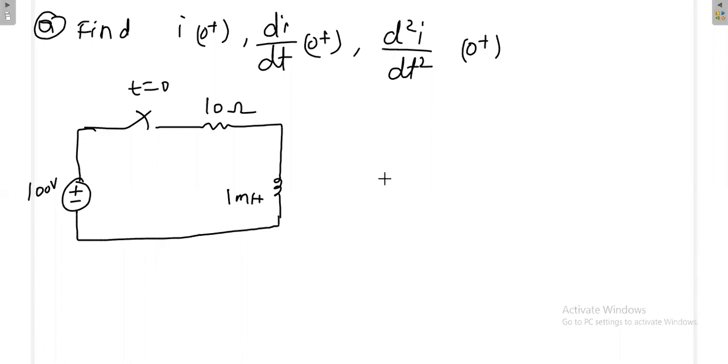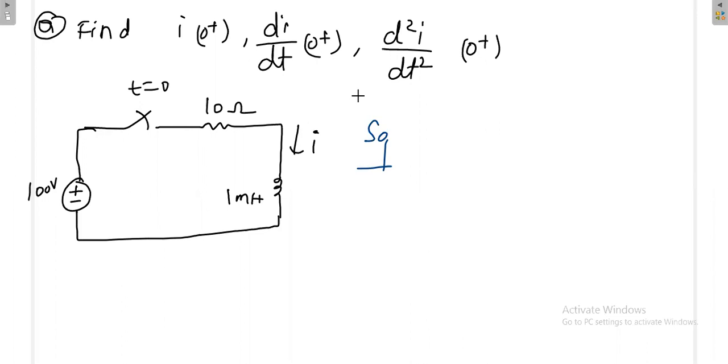Now my question is, we'll find out what is I0 plus, that is a different scenario. Now, what is di by dt at 0 plus? Either it will be positive or negative. This is the current through the inductor. You have to tell the answer, then only I will proceed.